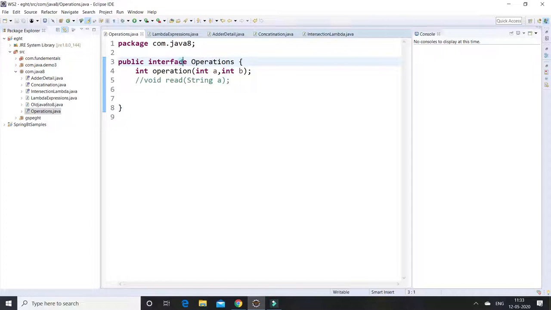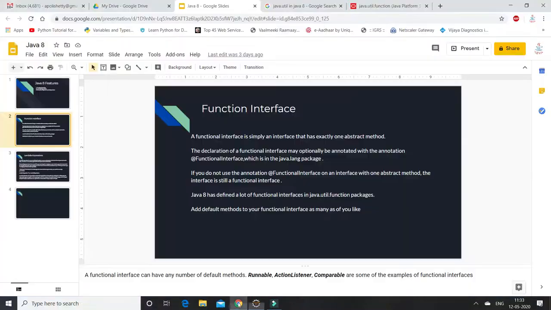If you don't have much idea about the interface, I'm going to provide a link in the description below. You can go through it and gain more knowledge about the interface, how you can declare an interface and how to instantiate the interface. Okay, that's it. And the next topic is lambda expressions.